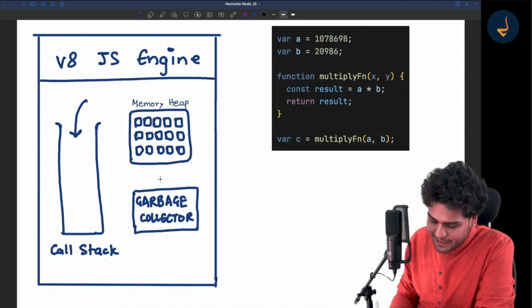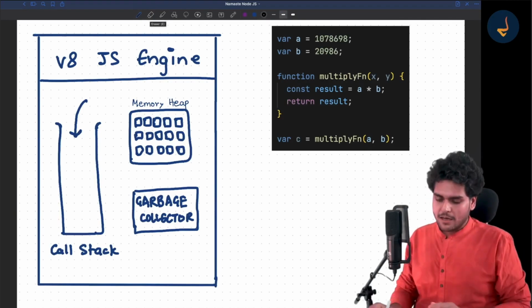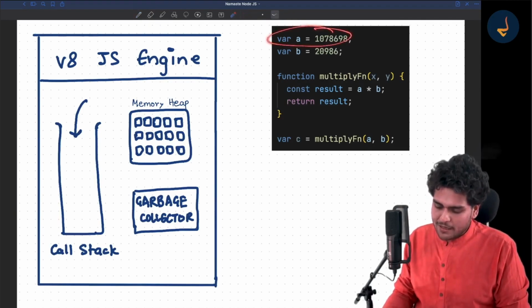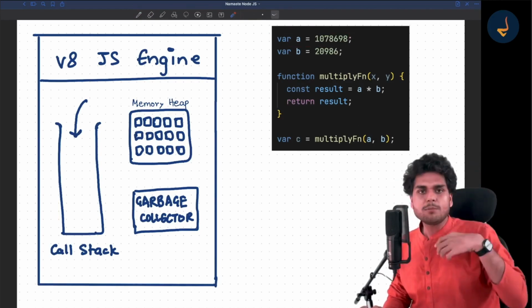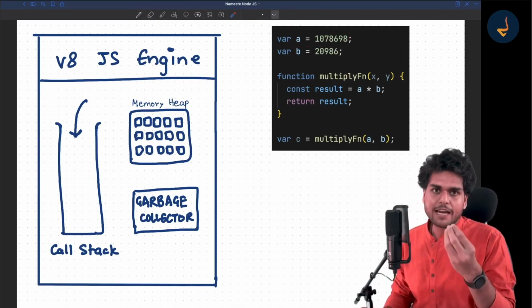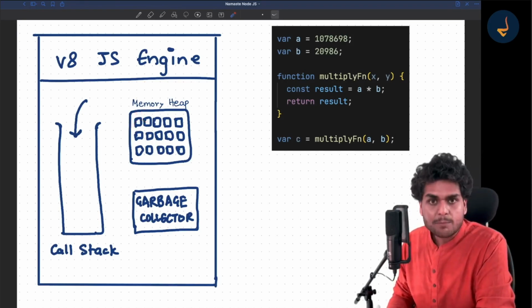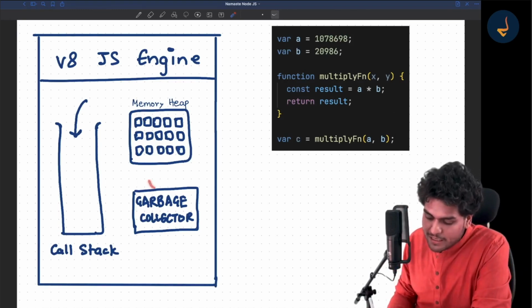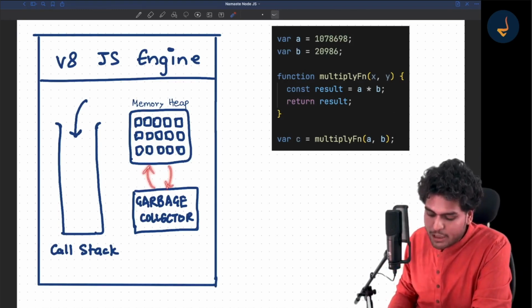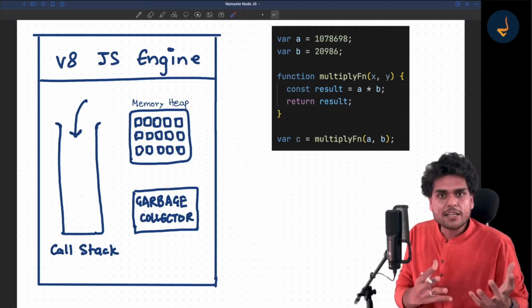This garbage collector, because suppose you created a variable A. Now you have used the variable A. Now suppose later in the program you don't use A any further. So what will happen is the memory will be cleared, because the JavaScript engine has to manage all these things. So the JavaScript engine has a garbage collector which collects the unused variables, unused functions, whatever is done. So it keeps on clearing the memory.